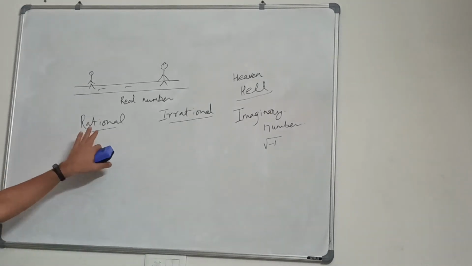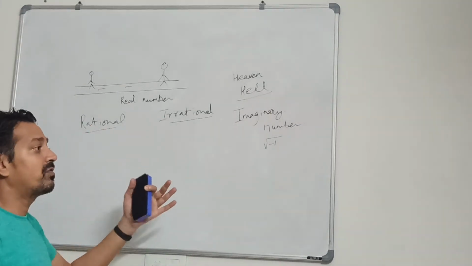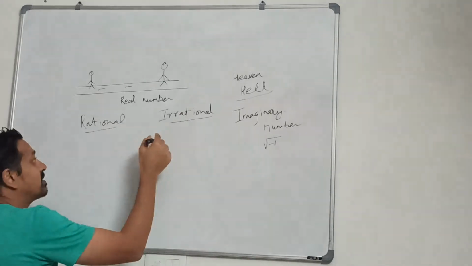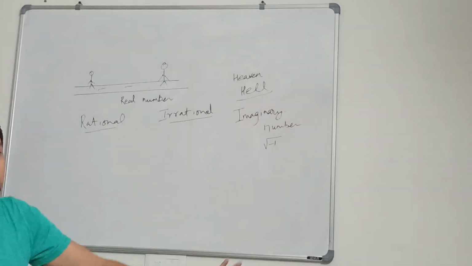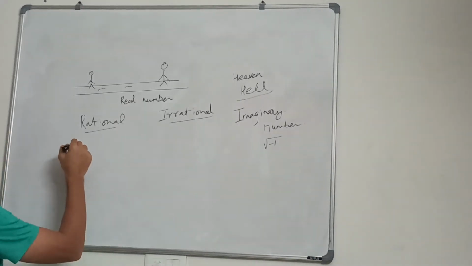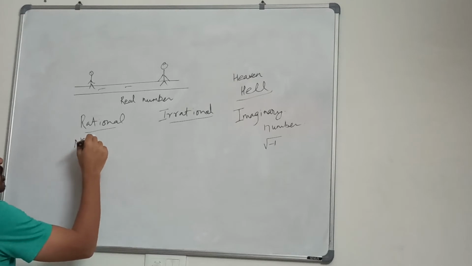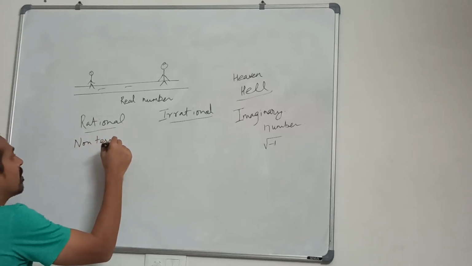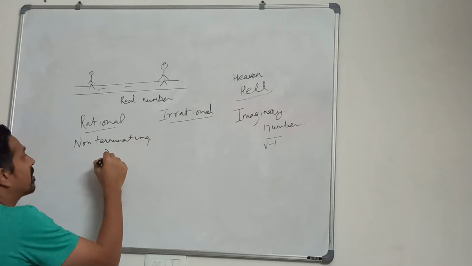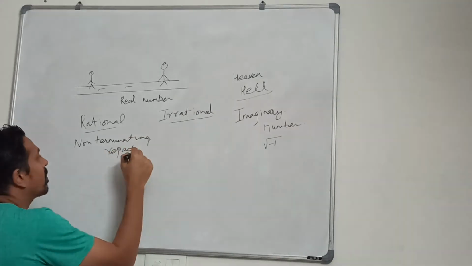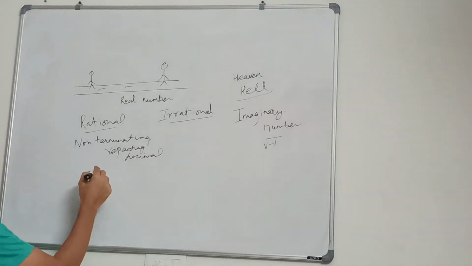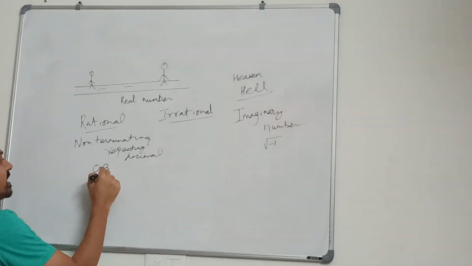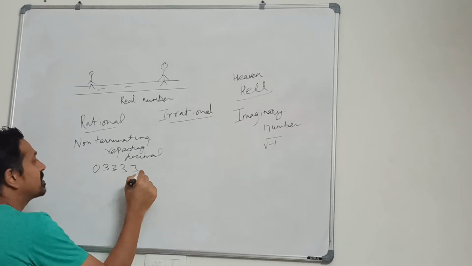A rational is something which can be predicted. One thing which distinguishes rational from irrational is that a rational number is a terminating or non-terminating repeating decimal, like 0.3333. This is quite predictable.